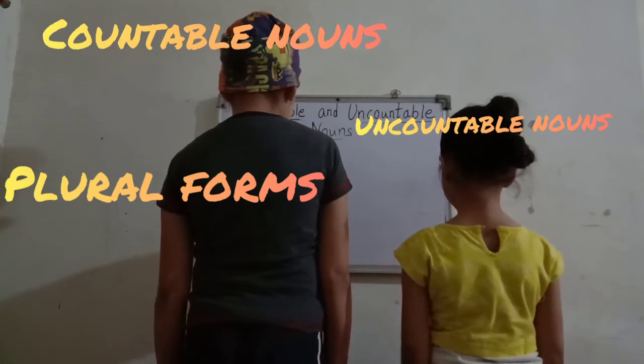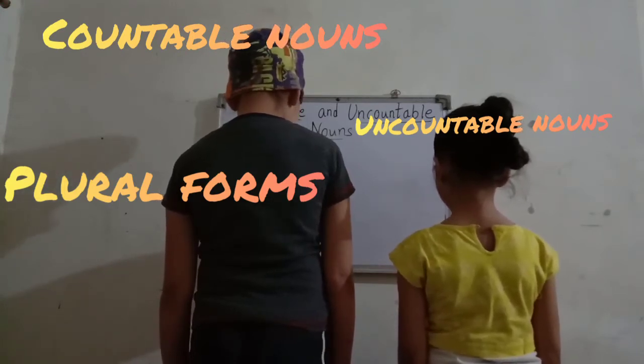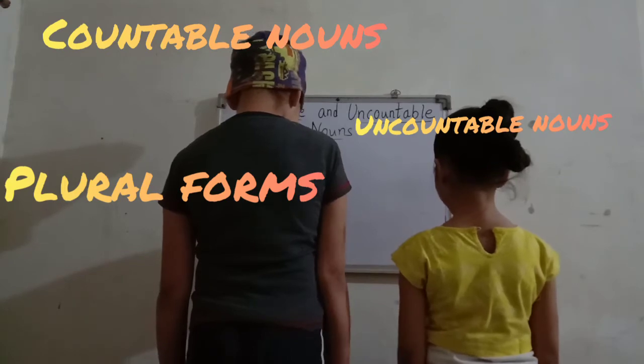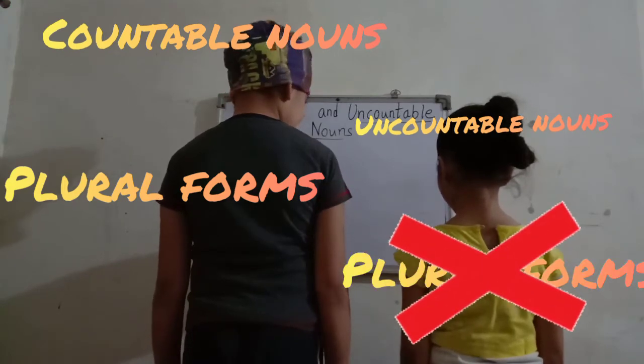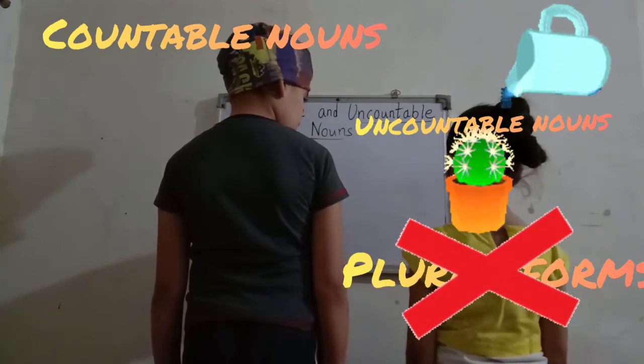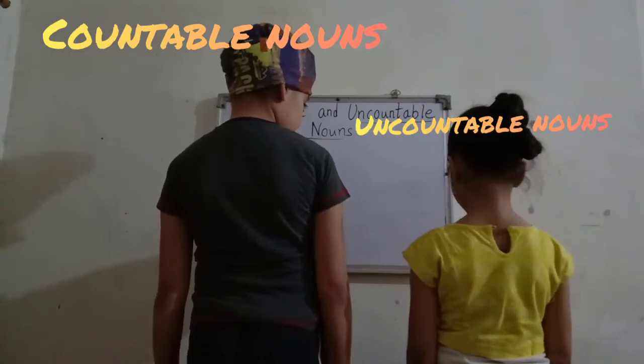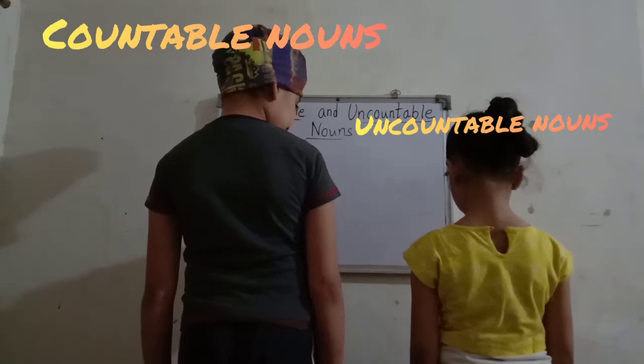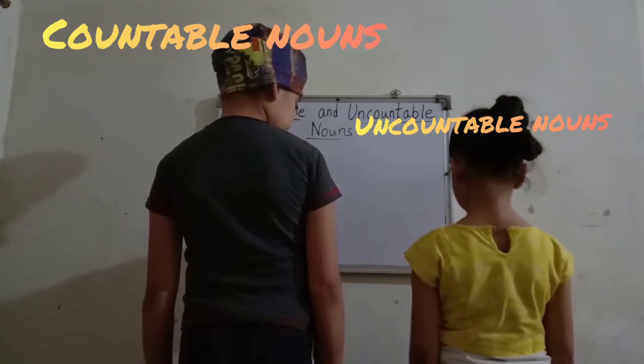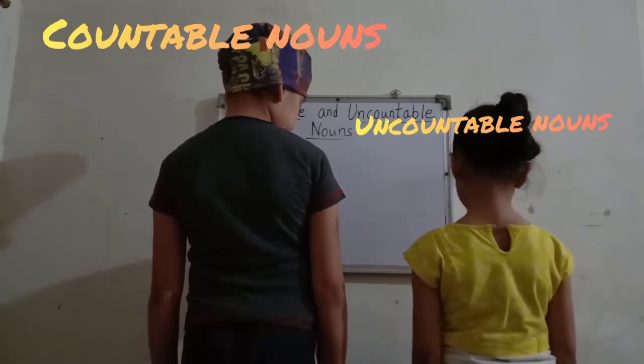Whereas when we move to uncountable nouns, they don't have plural forms. Like you can say water. You can say waters? No, we cannot count water. So it does not have any plural form. So it is an uncountable noun.